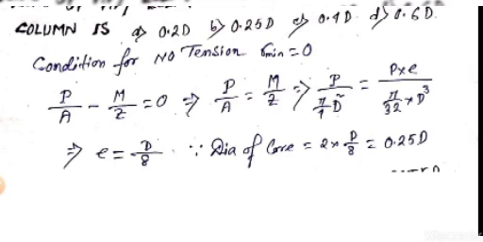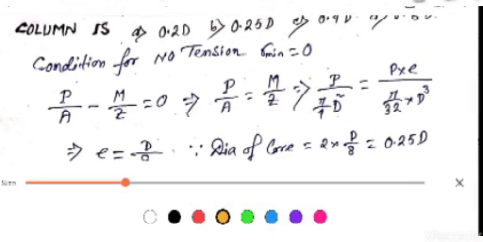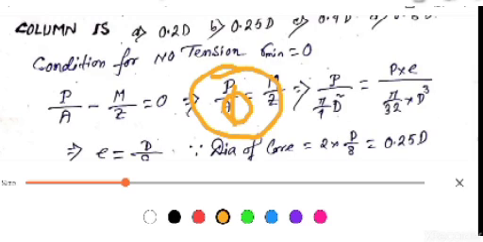E is the eccentricity. So dia of core equals 2 into E, which is 0.25 d. This is the circular cross section, and this is E, and the total diameter is called the dia of the core.